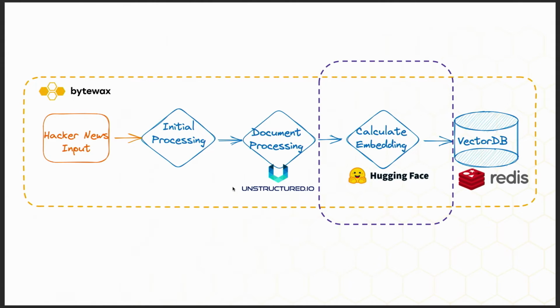We then requested the entire HTML from that URL. We took that HTML and processed it with unstructured, and now we have chunks of text associated with an article URL, which is associated with an article ID, and that article ID is tied to that initial ID that we got from Hacker News.